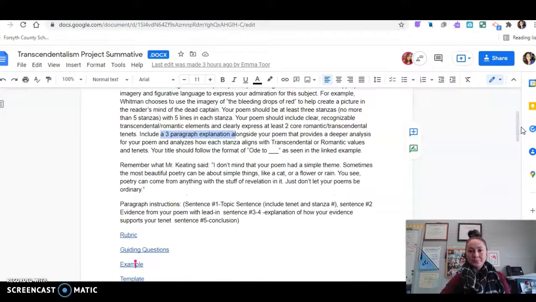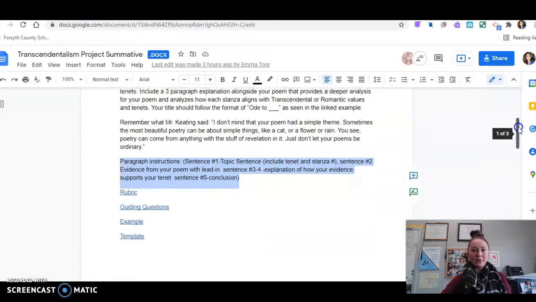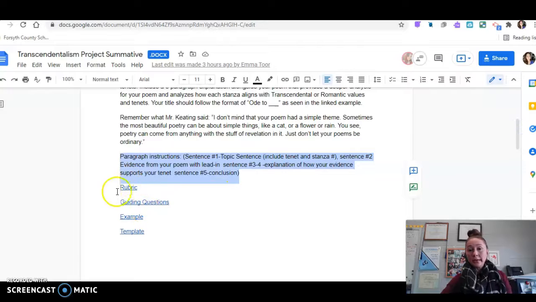Down here, it shows how the paragraph setup works when you're explaining your tenets. It's just like what we did with our Crucible project; the setup for the paragraphs is very similar. Then underneath, you'll have a link to your rubric, to guiding questions, to an example, and to a template.